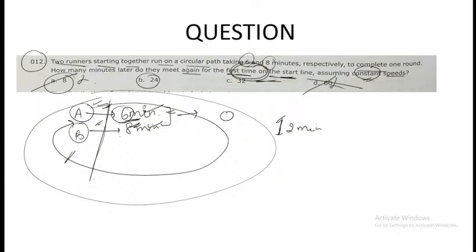Now for B and C, over here you have to remember, we need to find out after how many minutes they will be meeting for the very first time in a similar manner. So you have to find out the highest common factor. For that you need to do a simple calculation. I hope you remember, this is something we study in our junior classes.